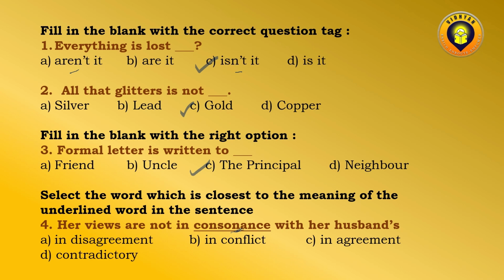So here we have got 4 options, and in order to choose the correct option, we know that consonance means agreement. So the correct answer would be in agreement. Her views are not in agreement with her husband's. Got it?